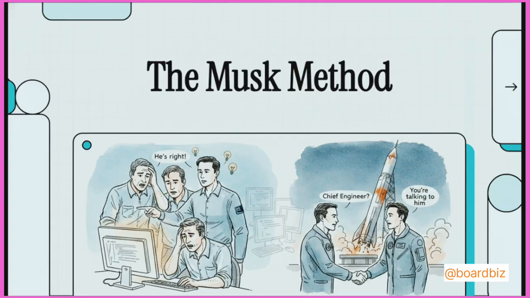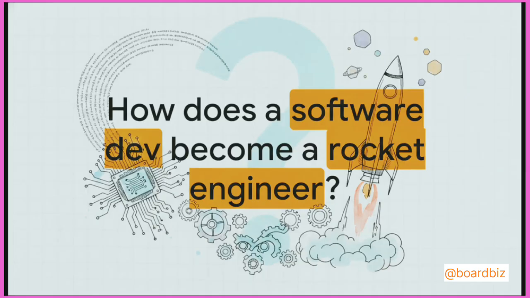Now jump forward a few years. The famous investor Peter Thiel is looking at a struggling brand new rocket company that has already had 3 consecutive launch failures. Thiel says, look, I'll invest, but only if I can speak to the chief engineer first. The founder just looks at him and goes, you're talking to him. Thiel literally thought it was a joke. After all, he and this founder were just building internet software together a few years prior. That founder, of course, was Elon Musk.